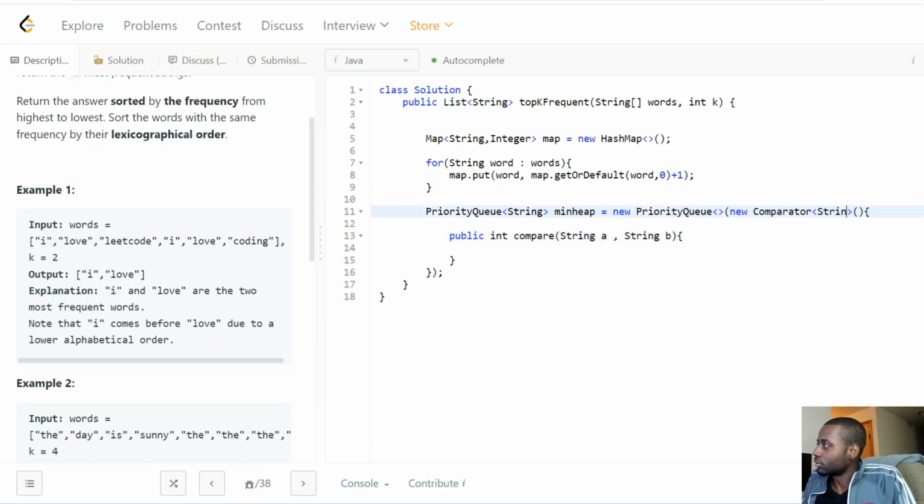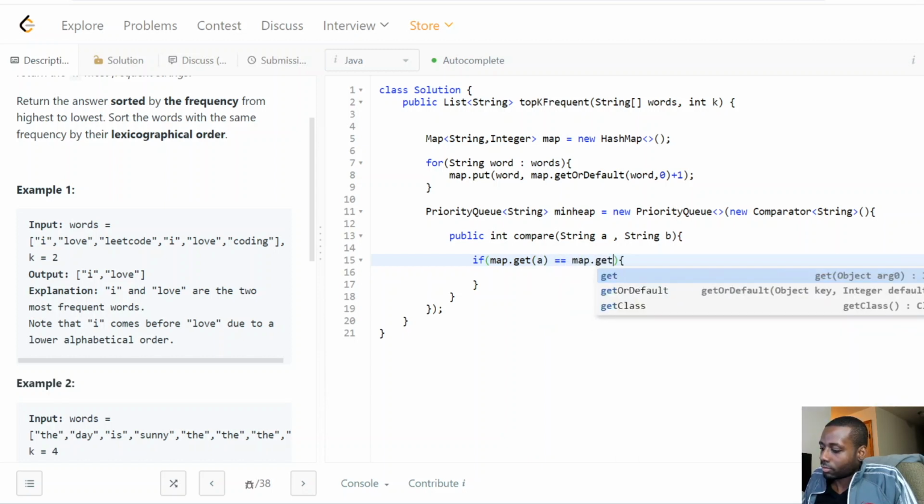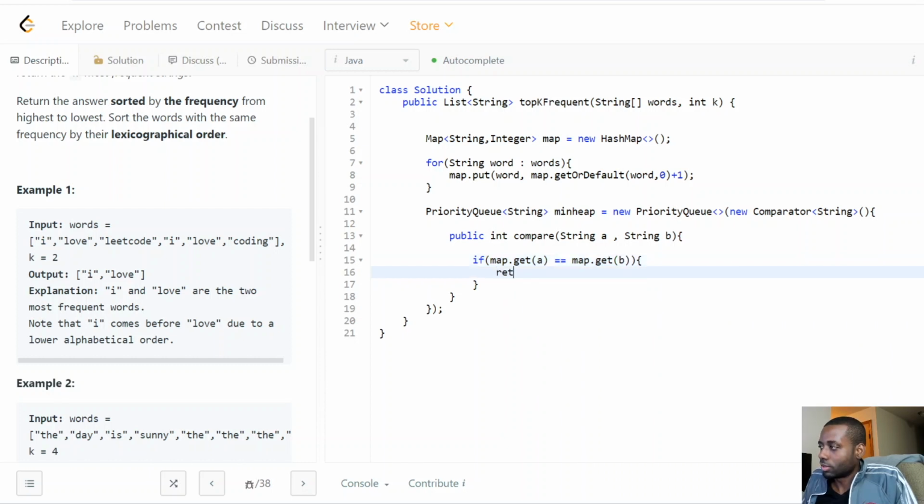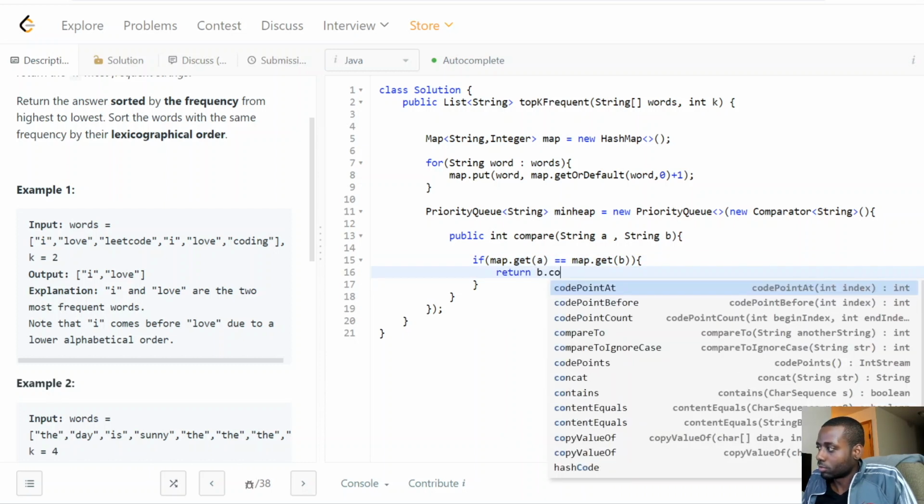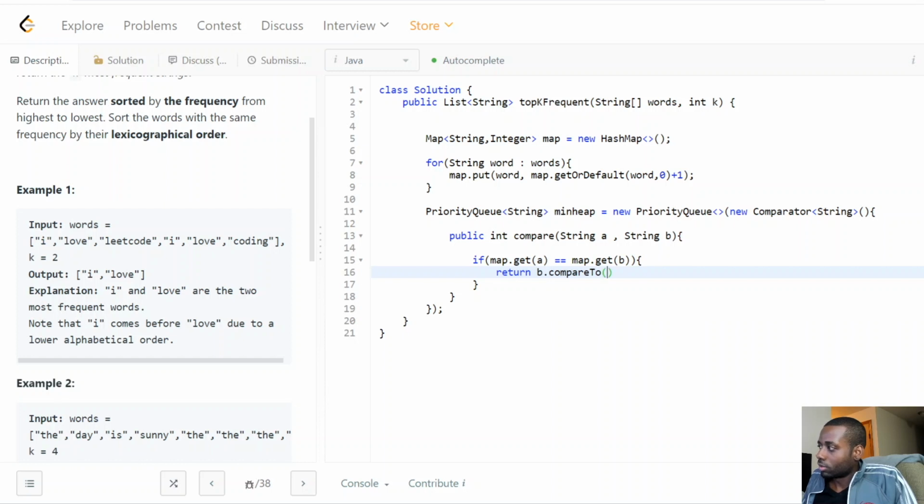Okay, we're looking good so far. Now, we set that if two words have the same frequency, then what we're gonna do is compare them lexicographically, right? And we do that in reverse order, right? So if B is lexicographically bigger, then it's gonna be at the top, guys, right?